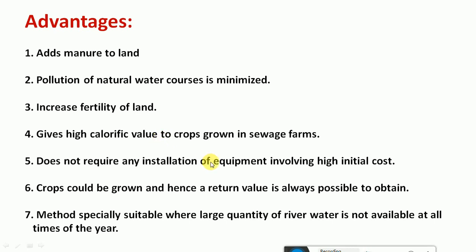And it does not require installation of high-cost modern equipment. Crops can be grown, and hence a return value is always possible to obtain. So this method is suitable where a large quantity of water is not available at all times of the year. In some places we have dry pockets. In those cases, wherever you don't find water at all for irrigation, people have no option but to use sewage water for irrigation. So under those circumstances, this becomes the advantageous one.